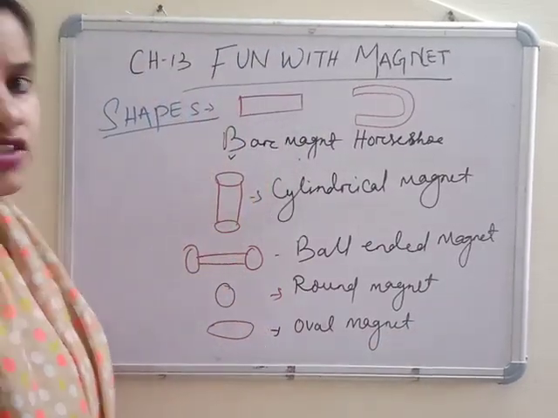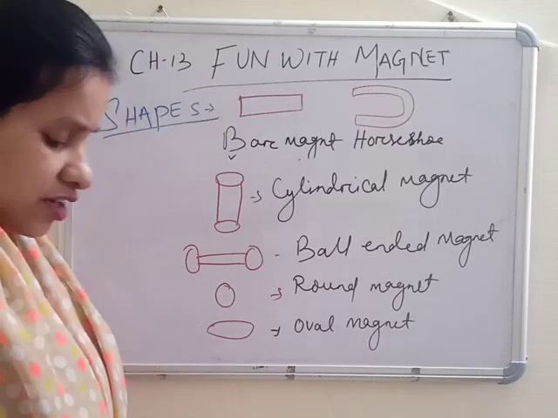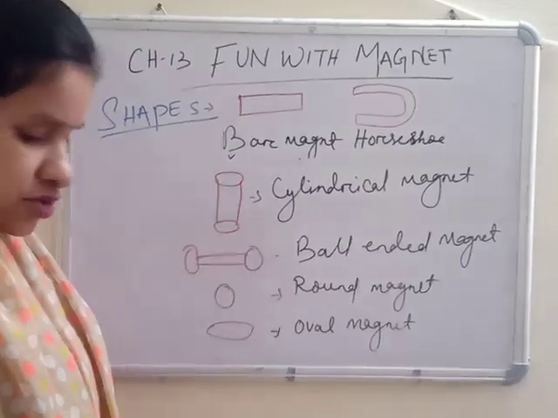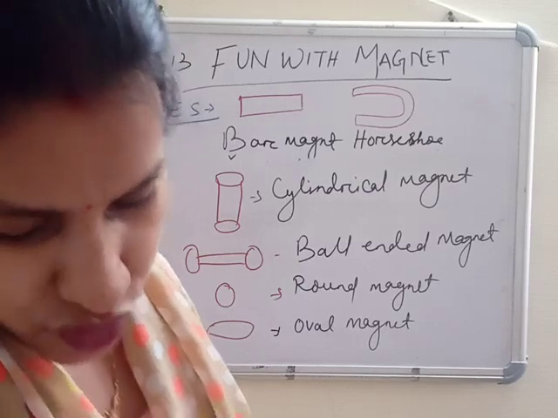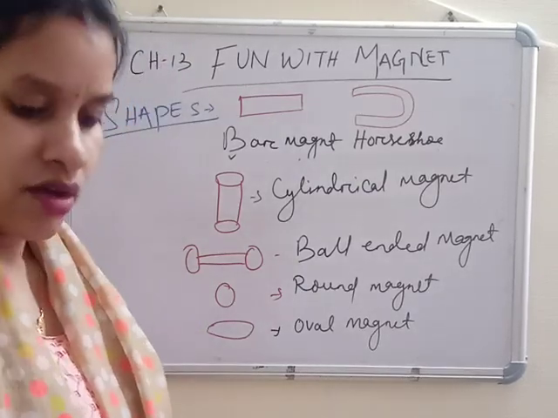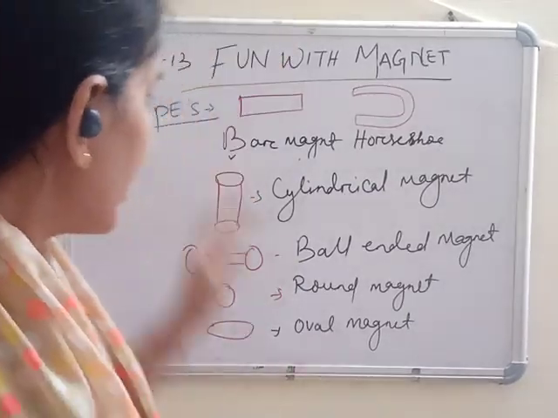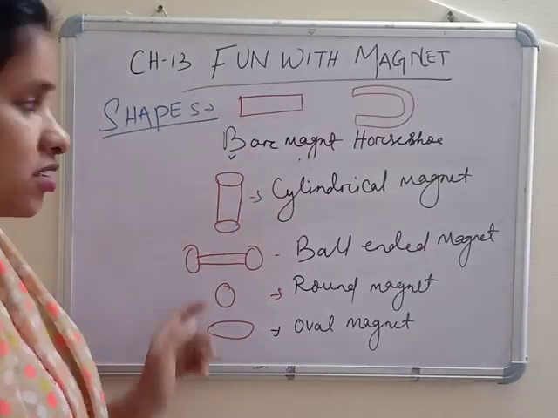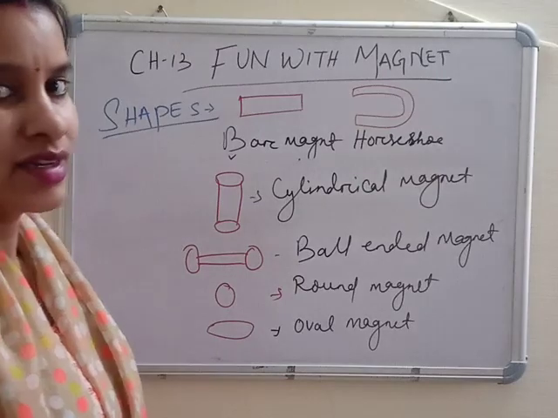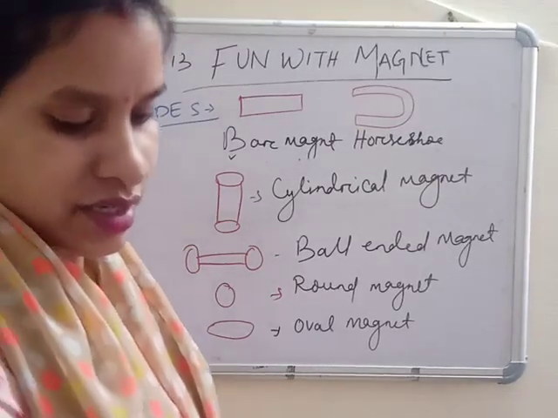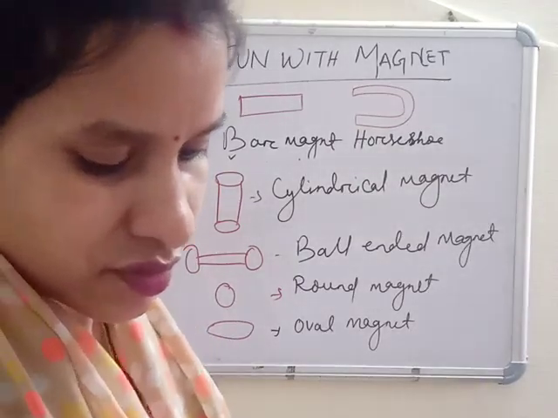Various shapes of magnets are available nowadays. So these are the different shapes of the magnet. Hope you understand the different shapes of the magnet. The bar magnet and horseshoe magnet are widely used. Okay. Next, let's move to